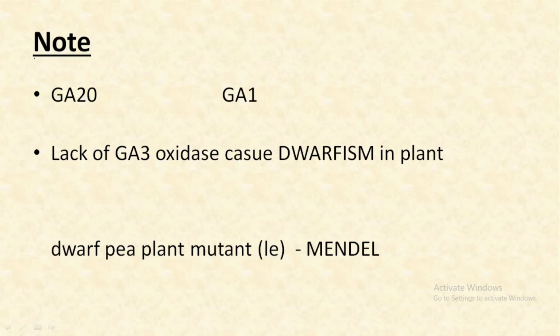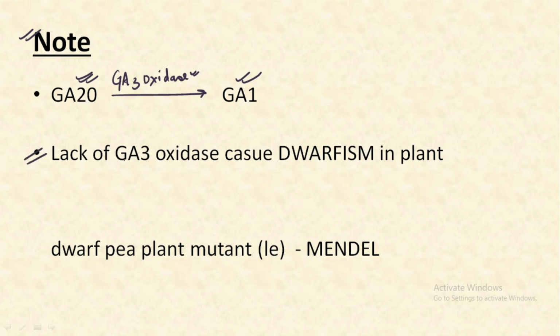There are now a few important notes that we need to keep in mind. The first one is that when GA20 gets converted into GA1, there is the usage of GA3 oxidase. That is, when an inactive form gets converted into the active form, GA3 oxidase helps in this process. The next important point is that the lack of GA3 oxidase causes dwarfism in the plant. And what is dwarfism? Dwarfism means the short height of a particular plant, which is an abnormal condition in plants. This abnormal condition is mainly because of the absence of GA3 oxidase.